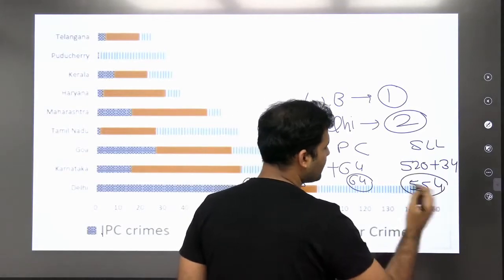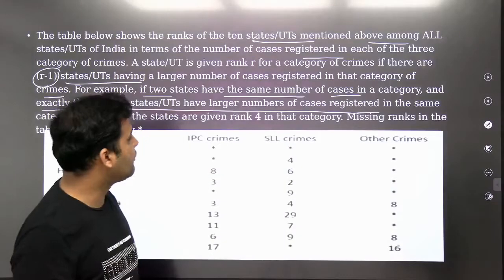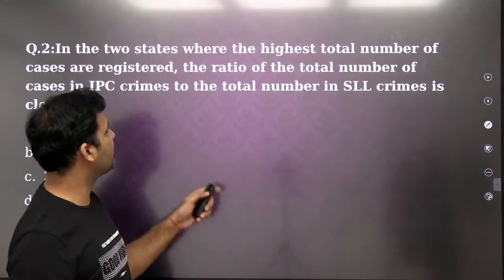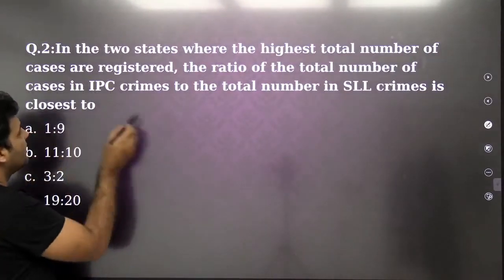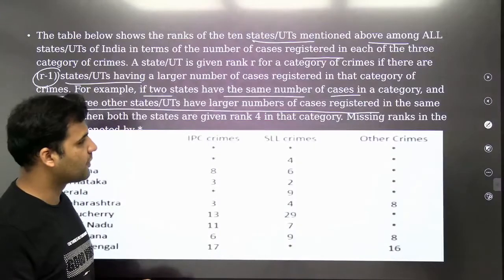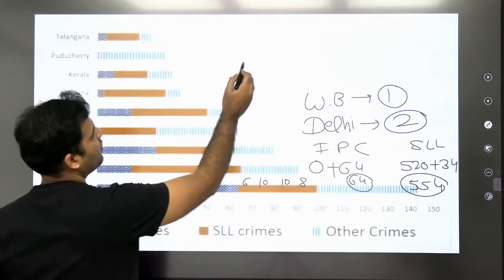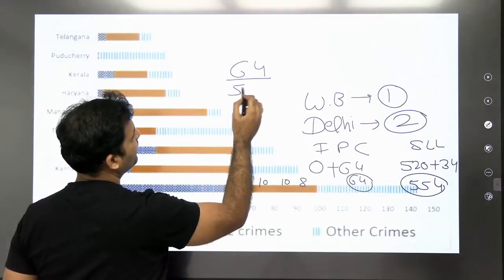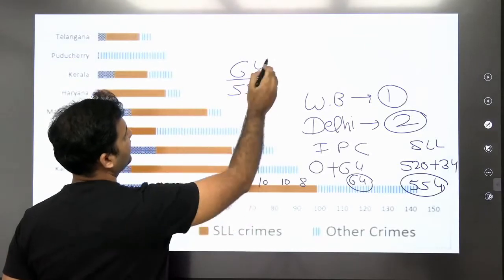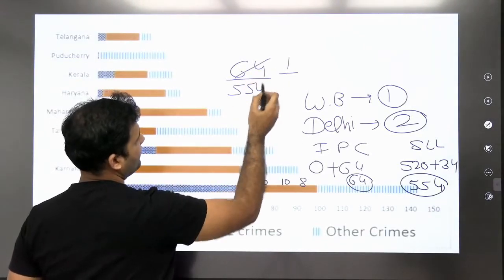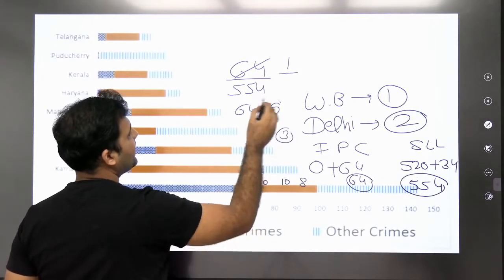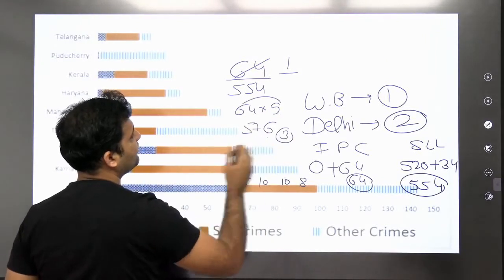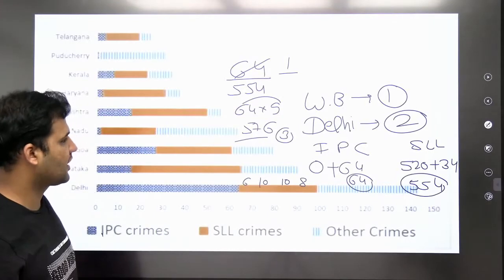Now you have to find the ratio of it, and you're supposed to find the closest possible value. You're not supposed to find the exact ratio; you're supposed to find which value the ratio is closest to. Now 64 upon 554, if you look at this, if I take 9, 64 into 9, 9 into 4 is 36, 9 into 6 is 54 plus 3, this is 576.